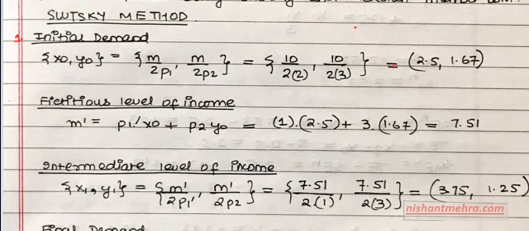Now in the second step, I'll put the second step in two subparts, which are 2.1 and 2.2.